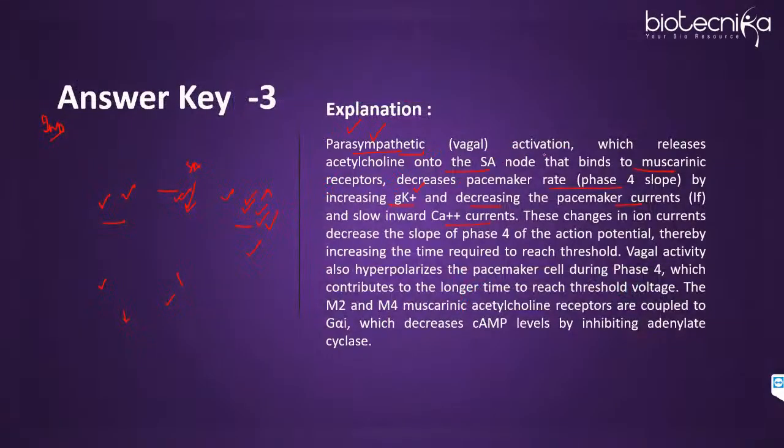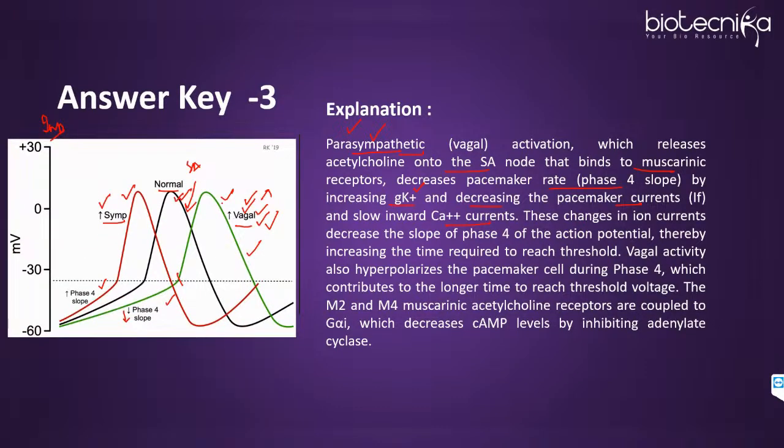Okay, so quickly I'll go through these statements. So you can make a note of it. It is very important. And remember this graph as well. Once if they ask you about vagal activity, maybe next time they'll ask you what happens during sympathetic division activity. Okay, so it releases acetylcholine onto the SA node.